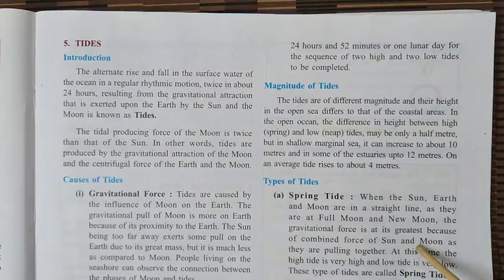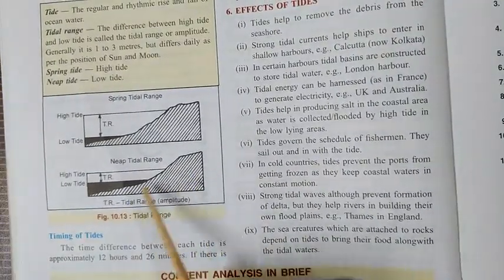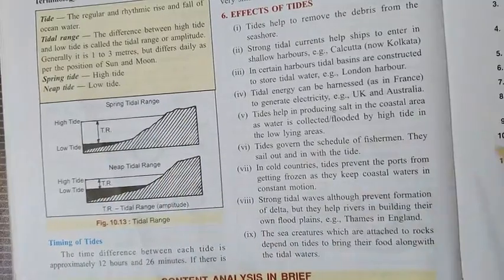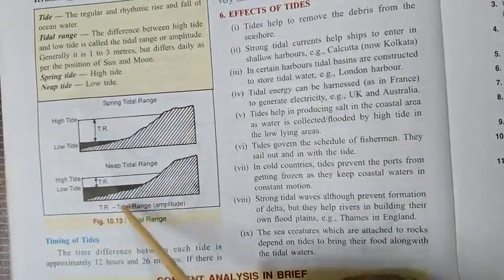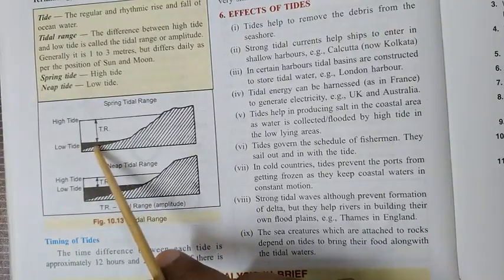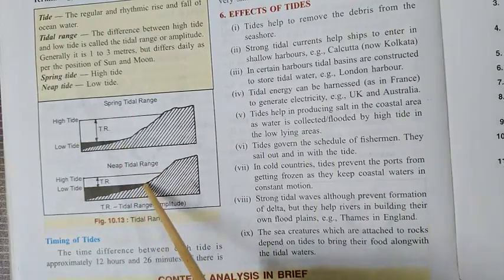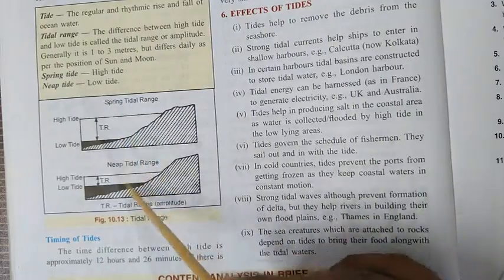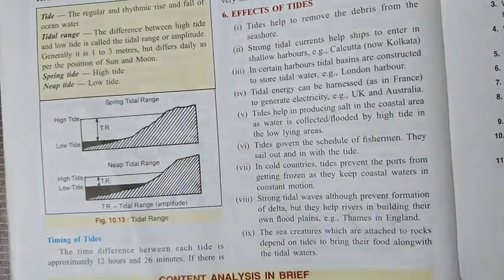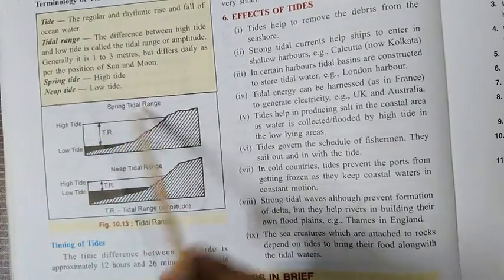Now let me show you one figure here. This figure usually shows the tidal range. Now I will explain this afterwards, but now I want to show you here. Look here, the water level is low, but as it goes up high, this shows the low tide and high tide. Afterwards I will explain you about the tidal range.